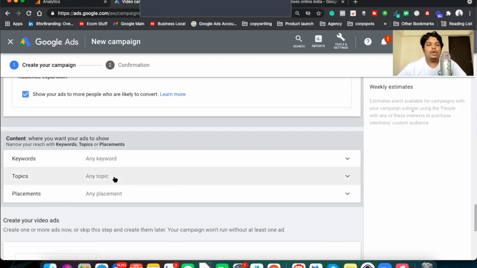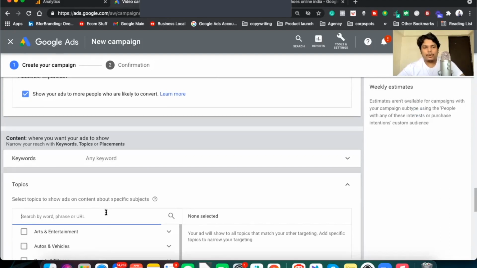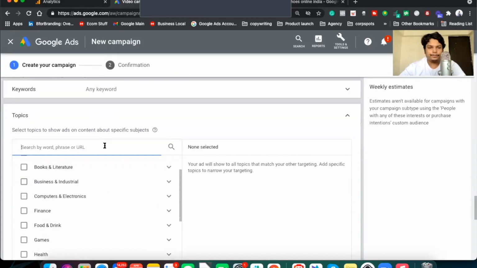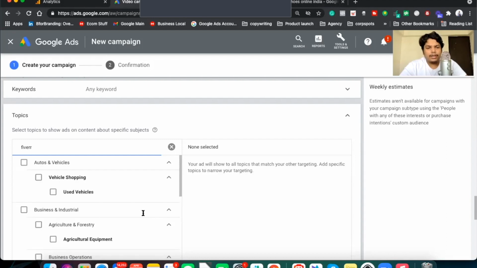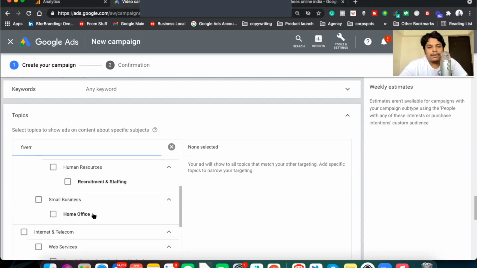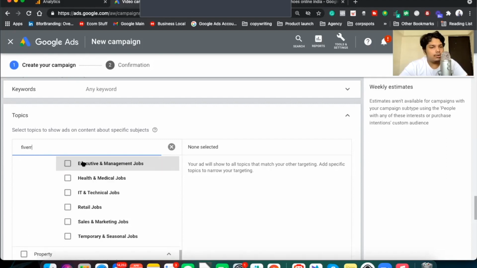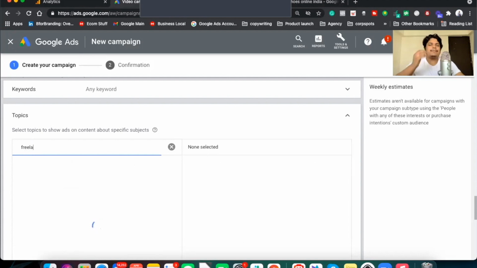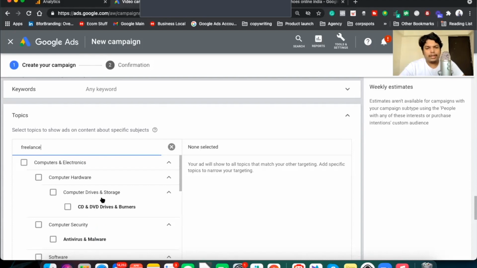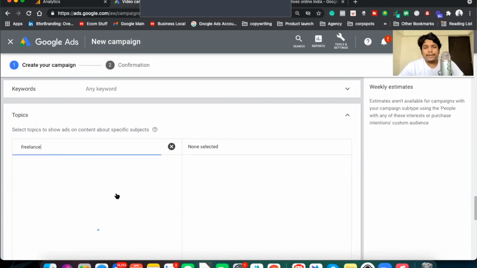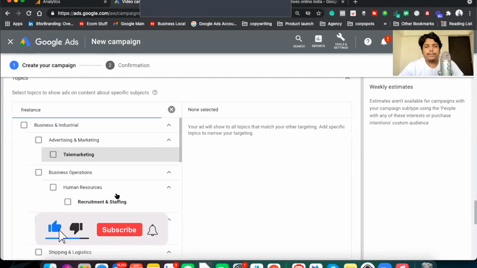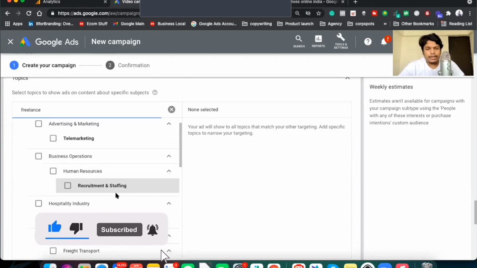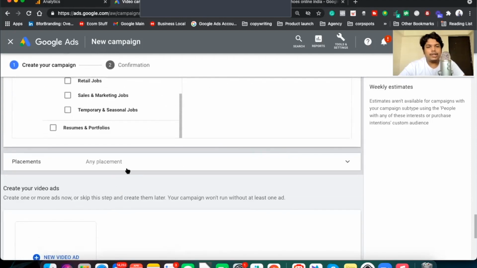Topics. If you want to show your ads on specific topics, for example, I'll show you here. If I write Fiverr and hit the search button, we have to see if Fiverr comes under any of these categories. So it is not showing. There's no category for Fiverr, but Fiverr is a broader part of a category called freelance. So basically the topic. The topics part is really helpful for people who are selling products and all. This is really good for you guys. We don't get any option now.